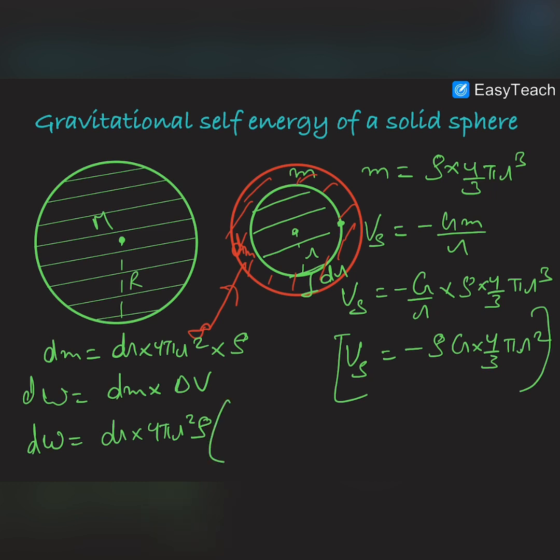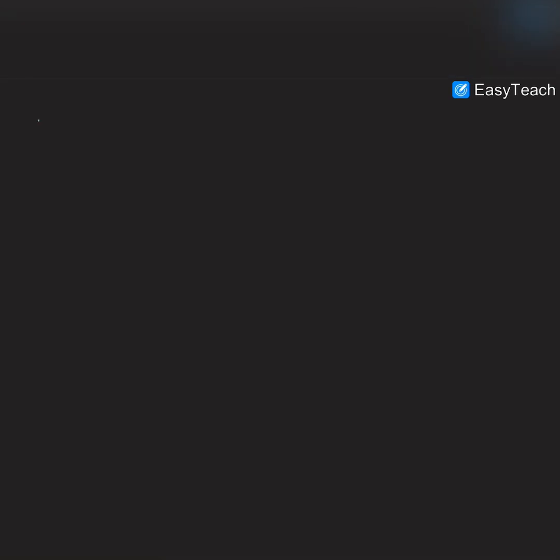So the potential at this point, we have already written, is equal to minus rho into G into 4 by 3 pi r square, and the potential at infinity is 0. So you can see that this is the small elemental work done, and the total work done will be equal to the self energy,